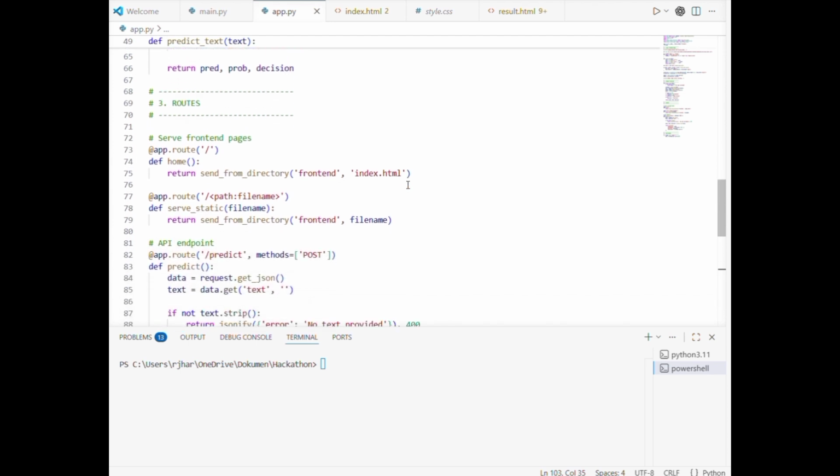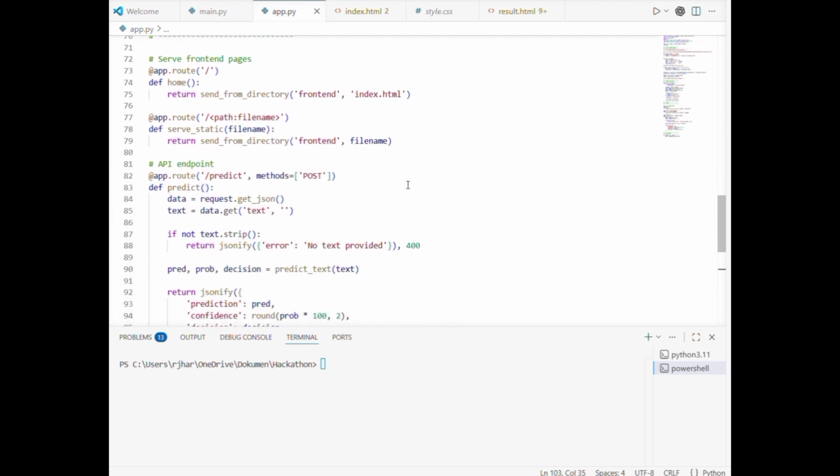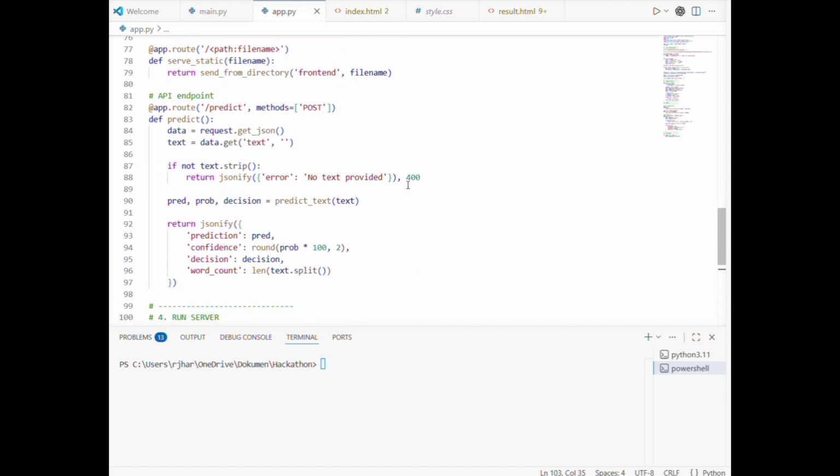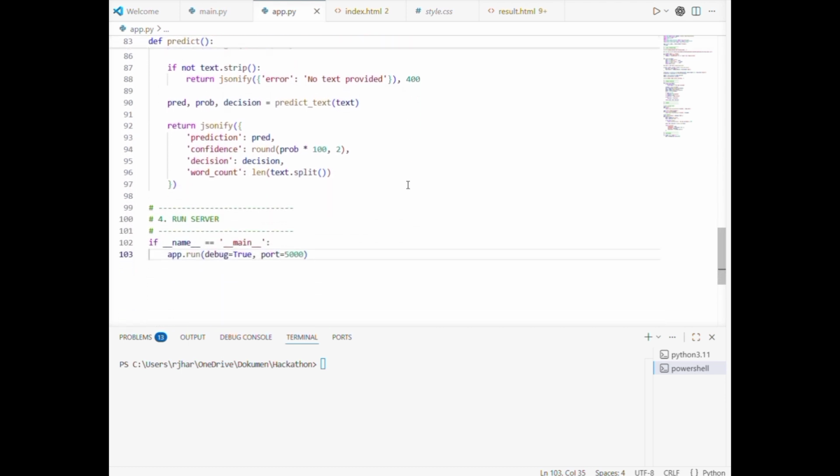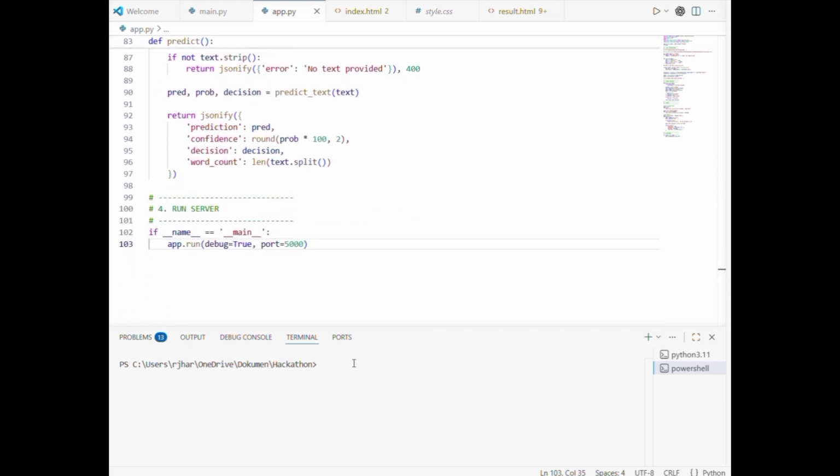After that, we create routes. The home route loads the front end, and the predict API handles user input. When the user clicks Analyze Text, the front end sends the text to Flask, the model analyzes it, and the result is sent back as JSON and displayed. Finally, the server runs on localhost, enabling a fully working system.